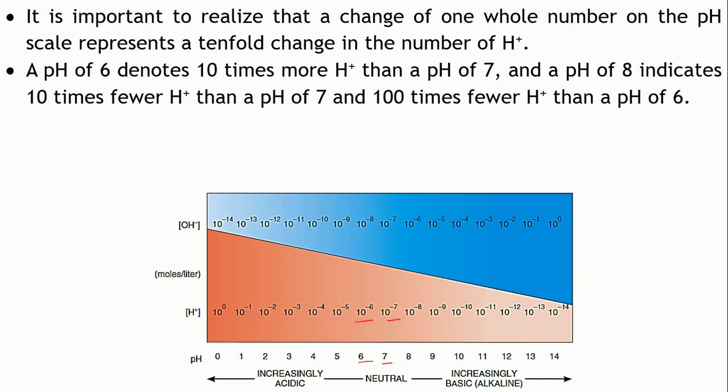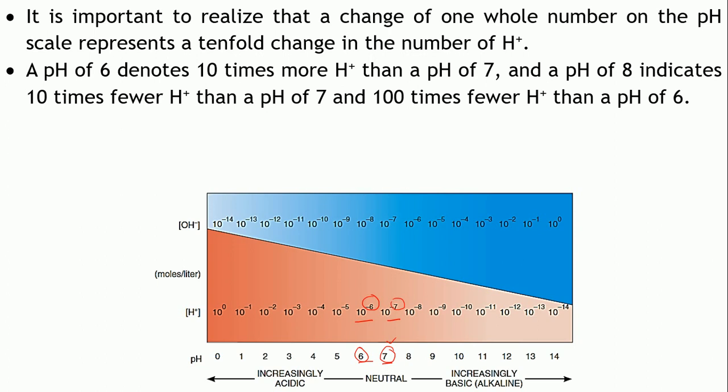Say, for example, when you compare these two pH values, the solution having a pH of 6 has 10 times more concentration of H plus ion as compared to a solution having a pH of 7. Isn't it? And vice versa. If you consider the solution having a pH of 7, it has 10 times less hydrogen ions as compared to a solution having a pH of 6.